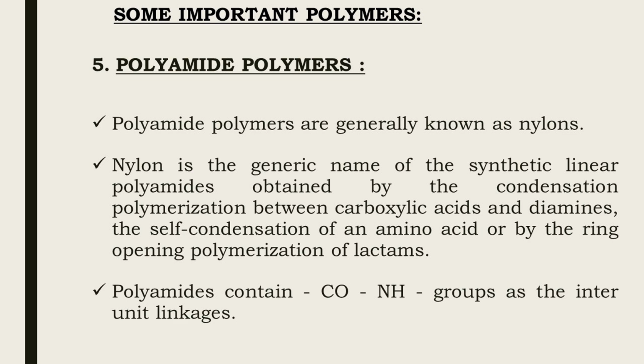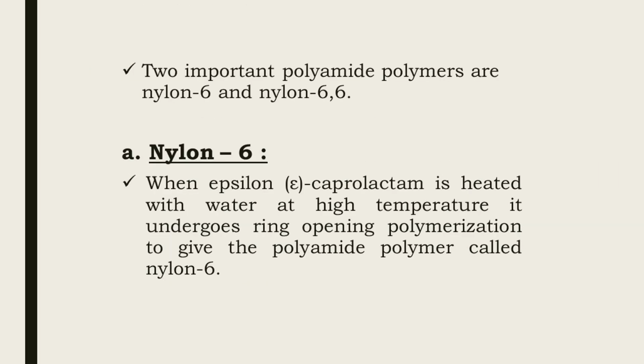Polyamides contain CONH group as the inner unit linkages. Two important polyamide polymers are nylon 6 and nylon 6,6.